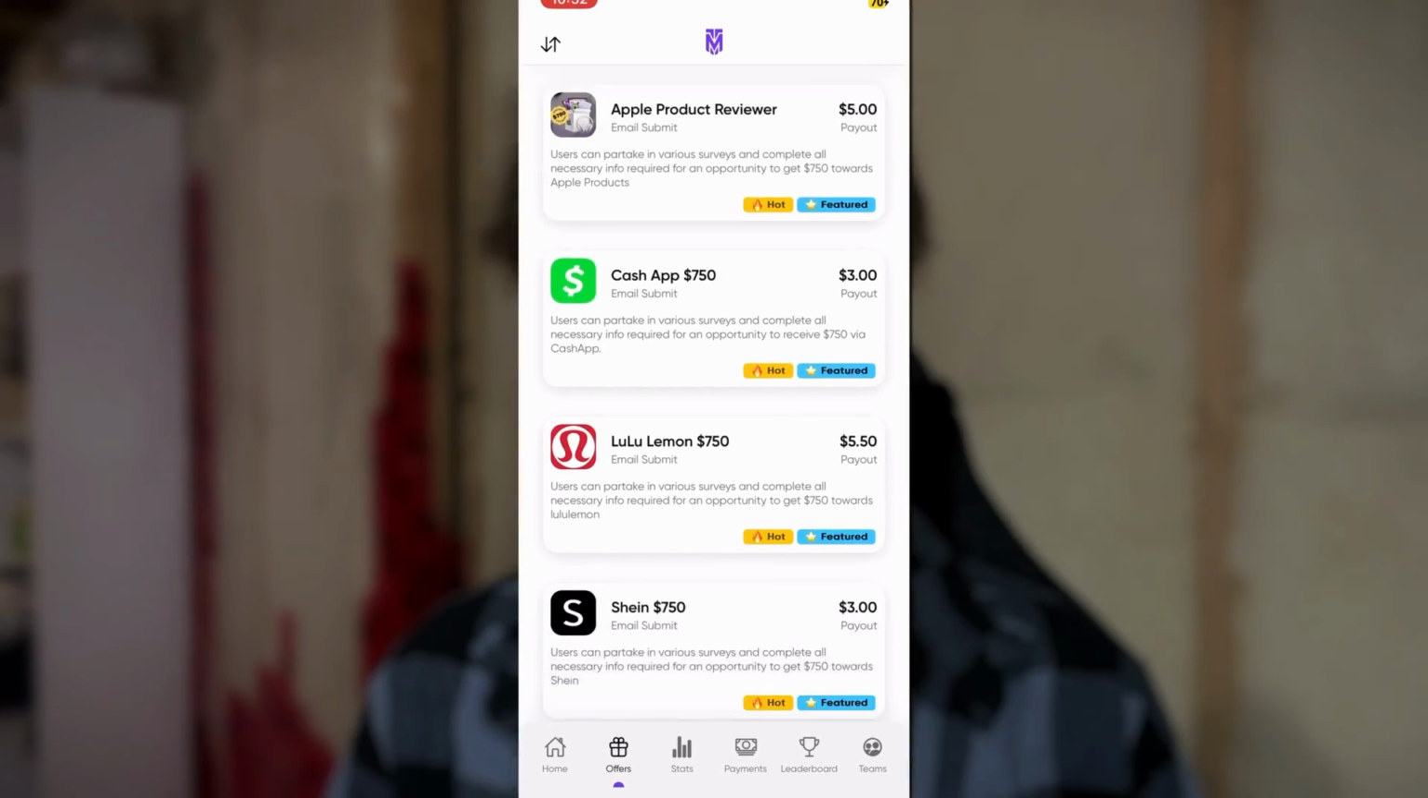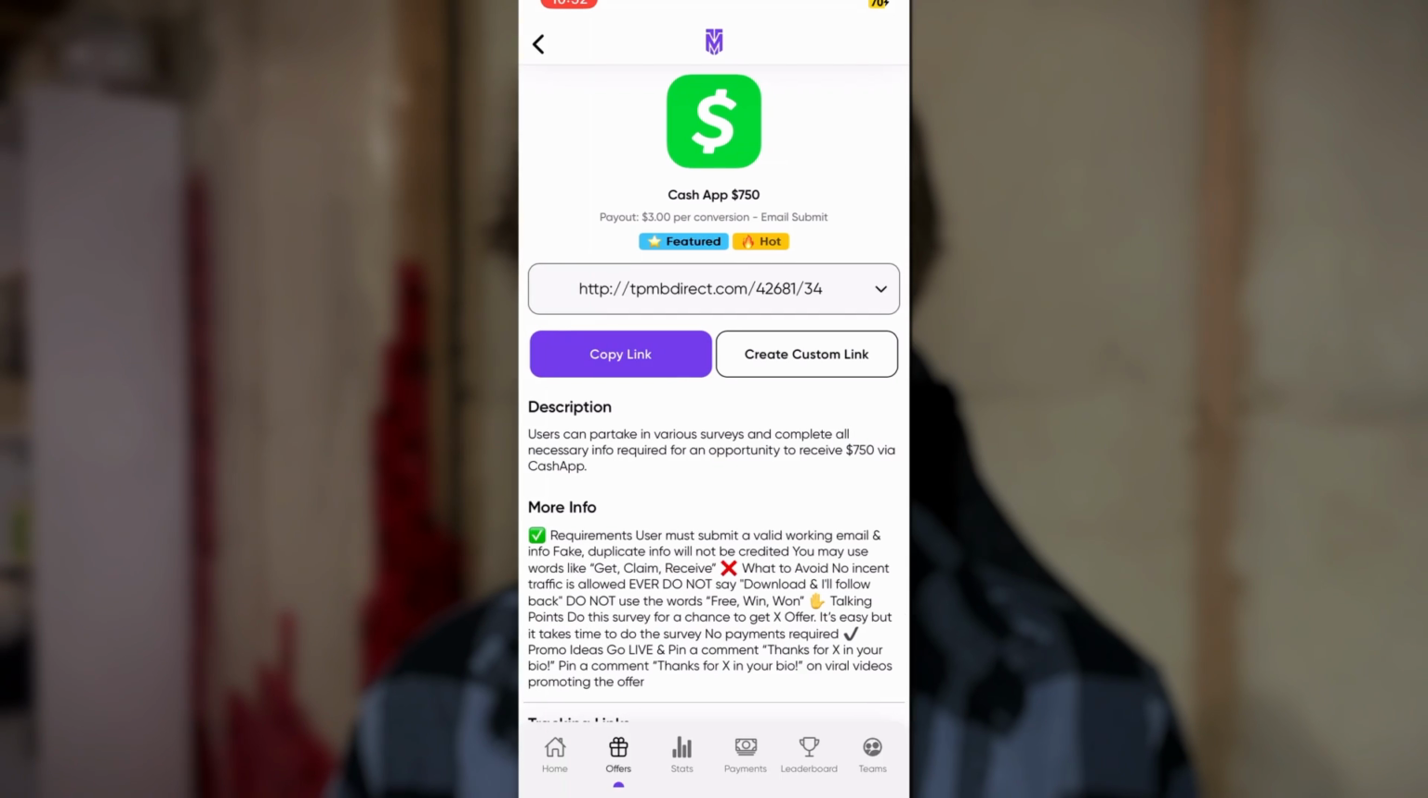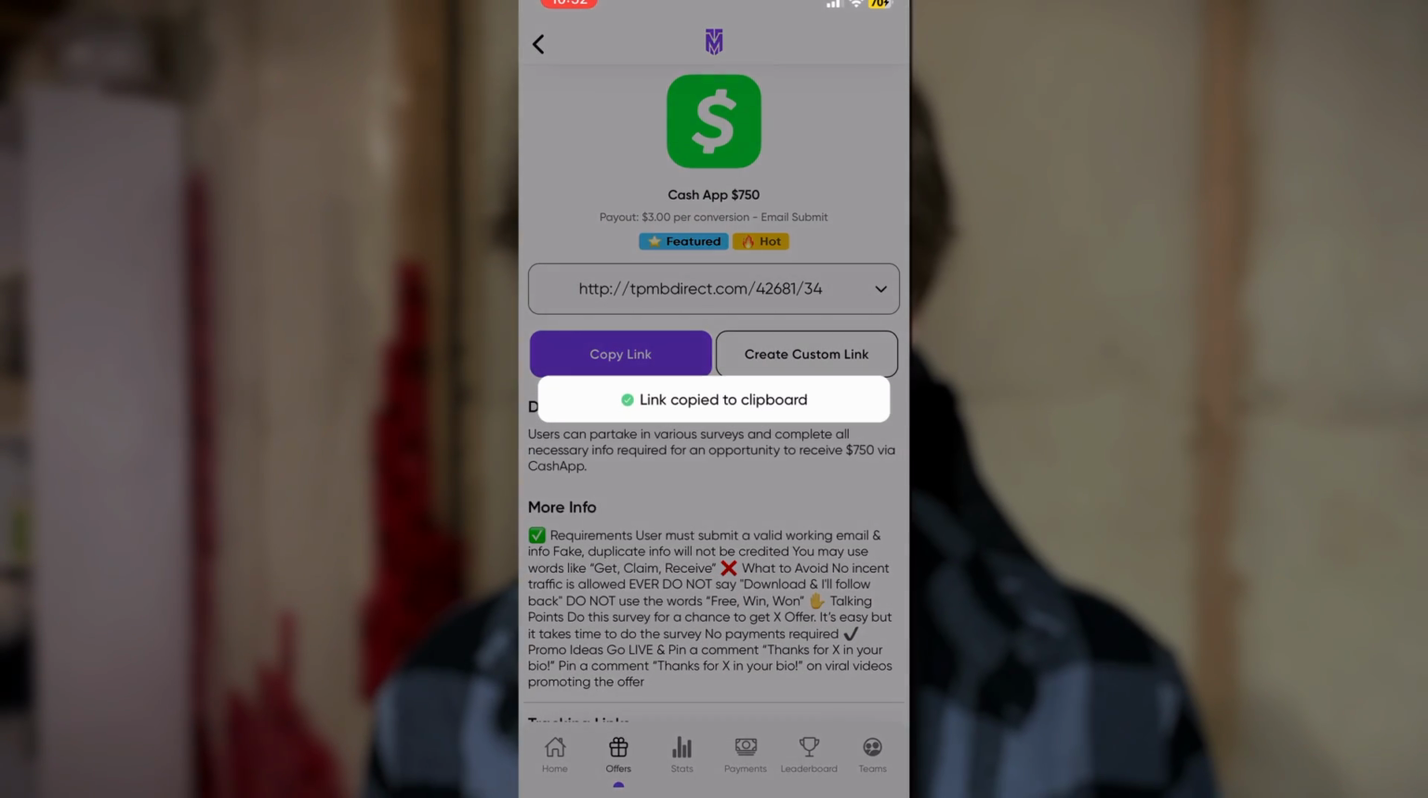After you get accepted for TapMob, head over to the offers section. There will be a ton of offers, and I'm thinking of doing this in the finance niche. So there's one where it's like Cash App $750. I'll have it on screen. I think I'm going to go with this one. So you're just going to want to click on it, and then you'll have your own personalized link. Copy that link and save it for later.